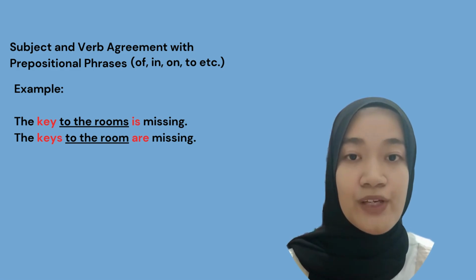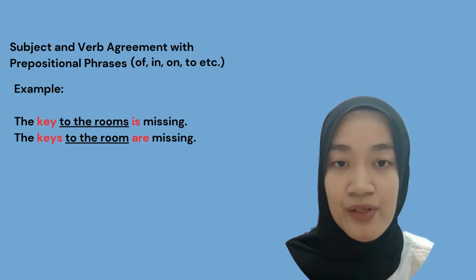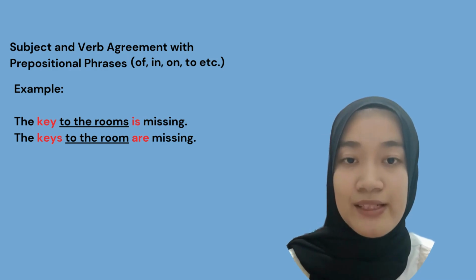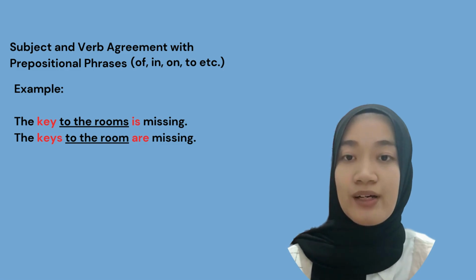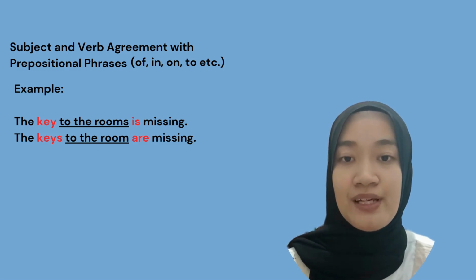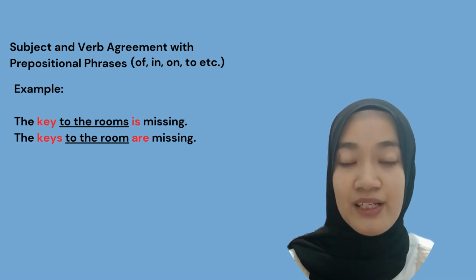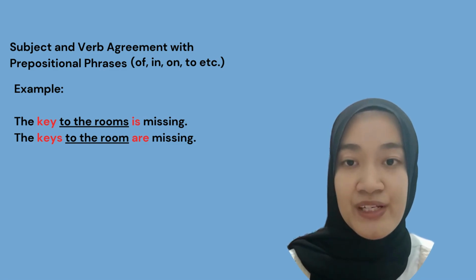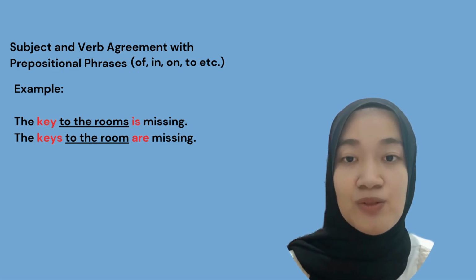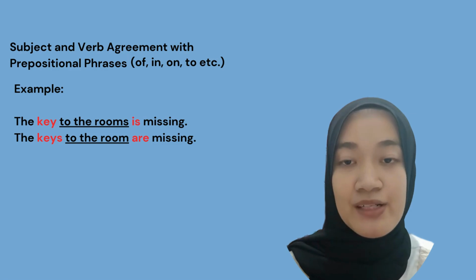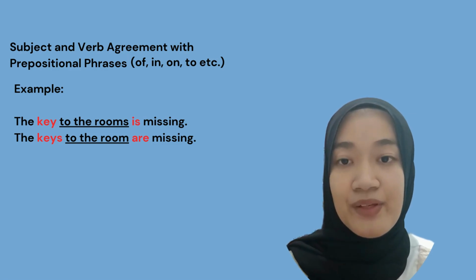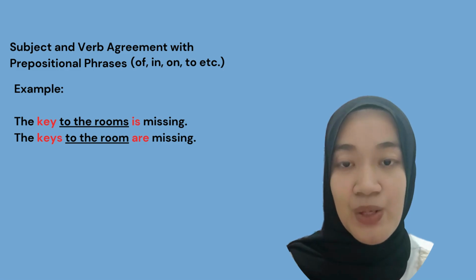For example, of, in, on, to, etc. So let's look at the example. The key to the rooms is missing. So the subject here is not the rooms. The rooms is plural, right? But here the subject is the key, which is a singular subject, so it needs a singular verb. The key to the rooms is missing.